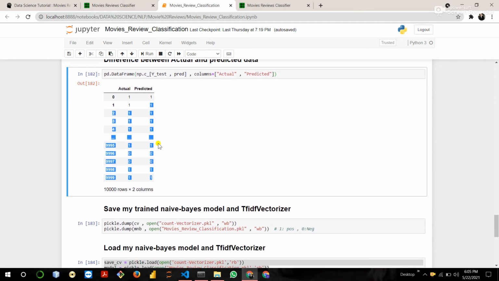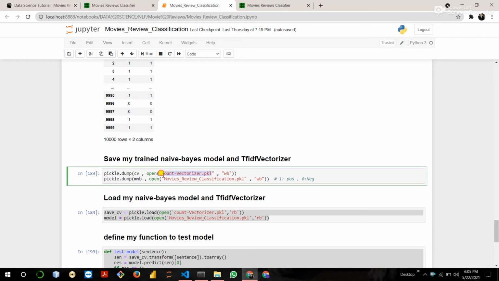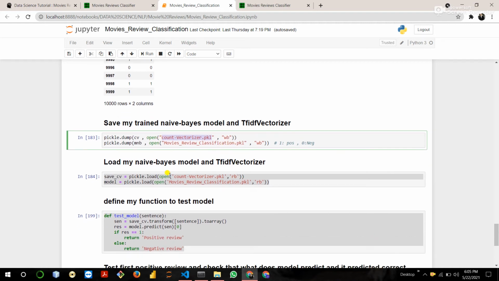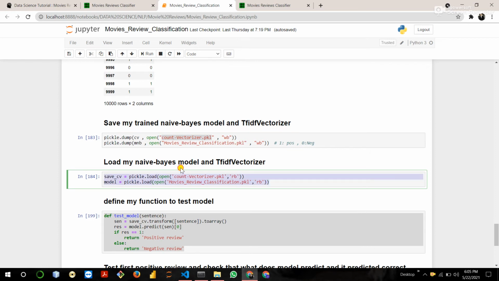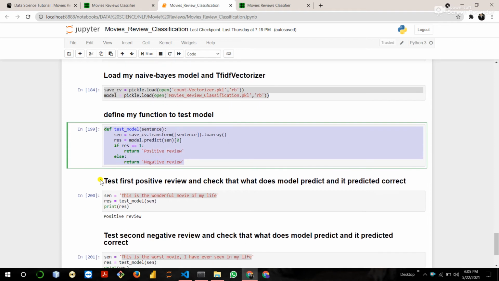So after this process, I train my naive Bayes model and TF-IDF, then save my naive Bayes model and TF-IDF vectorizer. I saved the TF-IDF vectorizer using the name count vectorizer, so just ignore this name. Okay, and also save my model as movies reviews classification. Then load my TF-IDF vectorizer and my model, then define my testing function to test on a custom dataset.